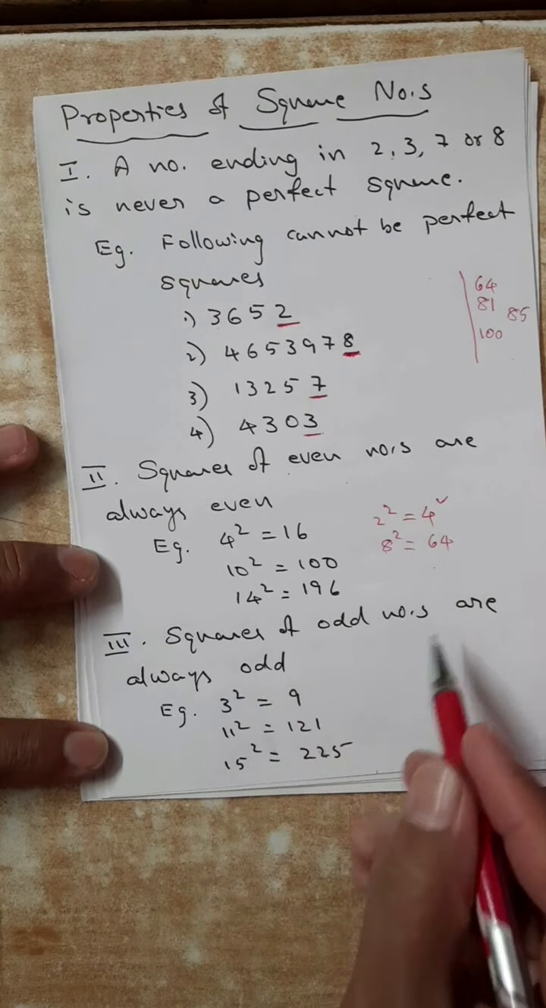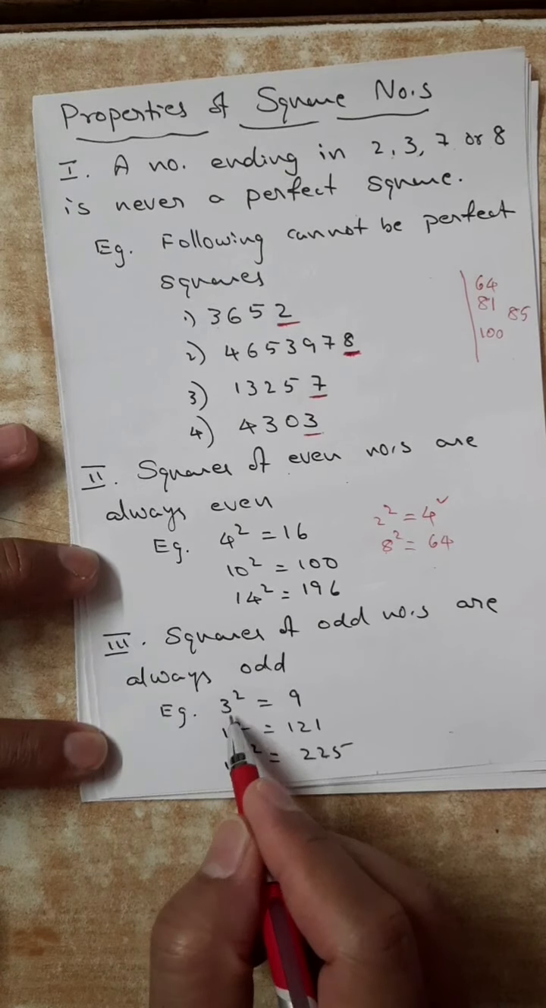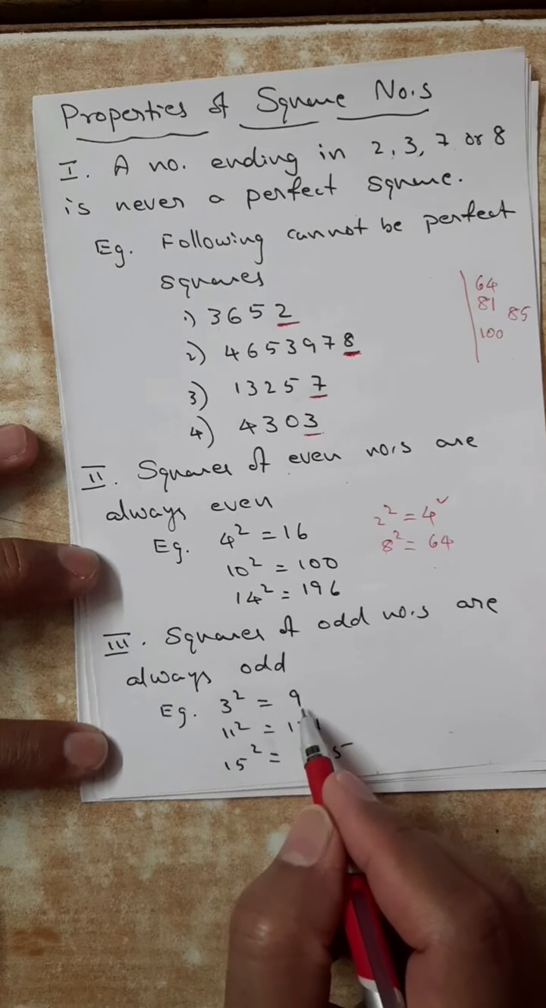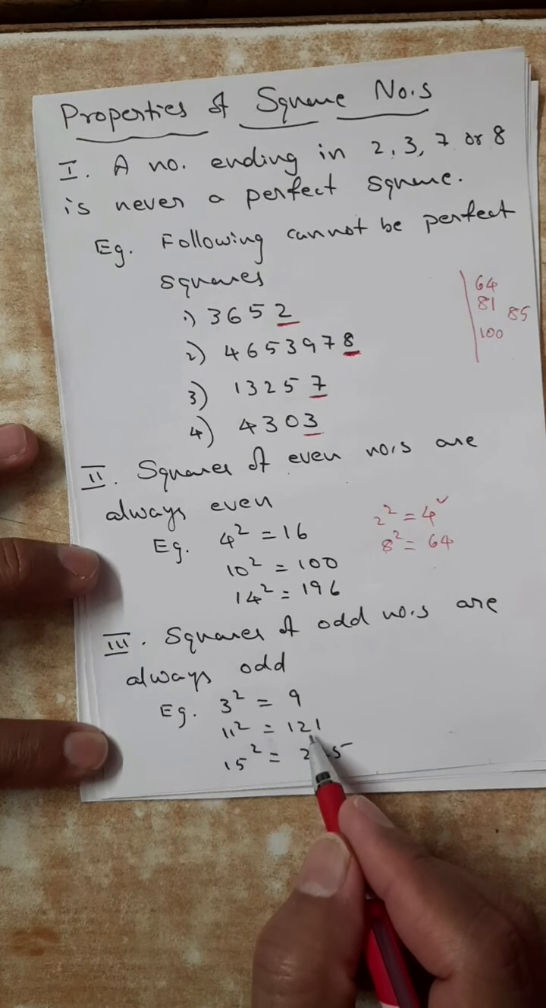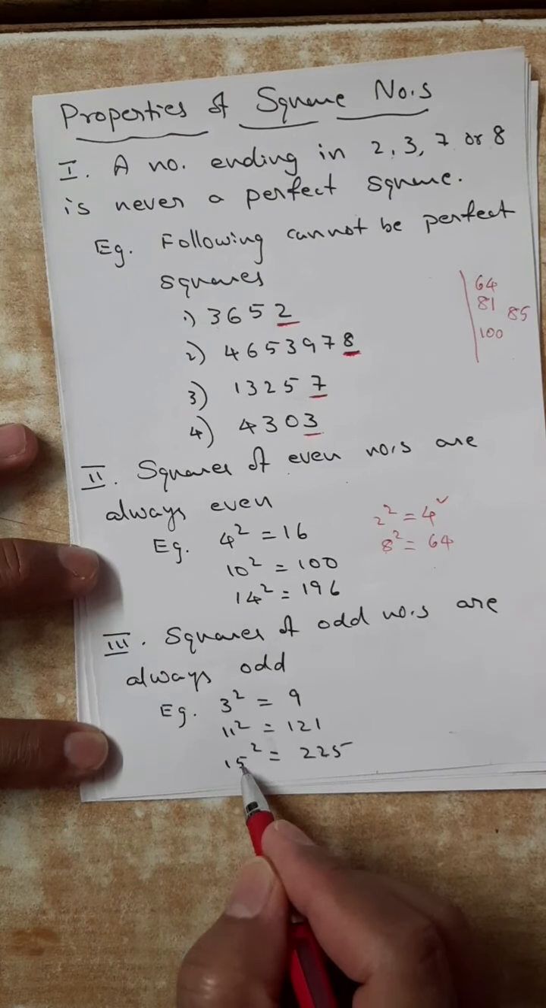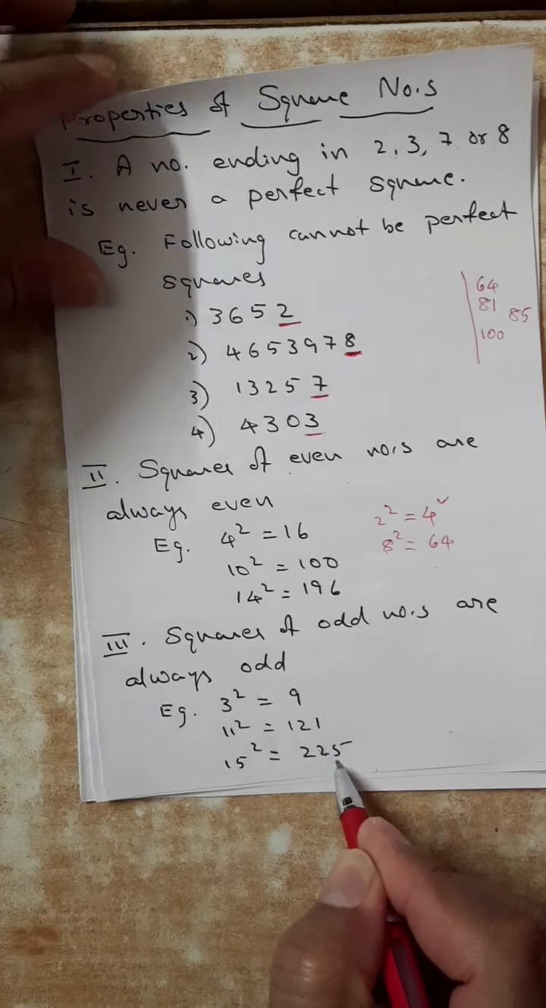Same thing, the square of an odd number is always odd. 3 is an odd number, so its square is also odd. 11 is an odd number, its square is also odd. 15 is an odd number, so its square is also odd. Very simple property.